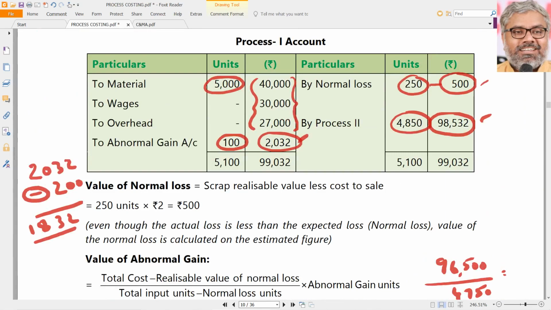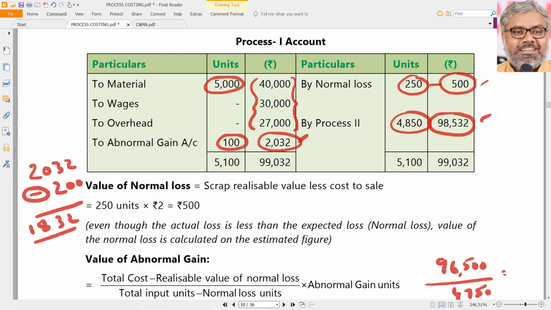It is all accounting. And once again, the simple logic is, what costs are incurred, everybody knows. But the point is, are they charged to this process or not? Are they charged somewhere else? That is all the point that comes out to be. So here, in case of abnormal gain, that is debited to this process account. From this debit to the process account, the other side will happen to the credit side of the costing profit and loss account at the end of the year in general.